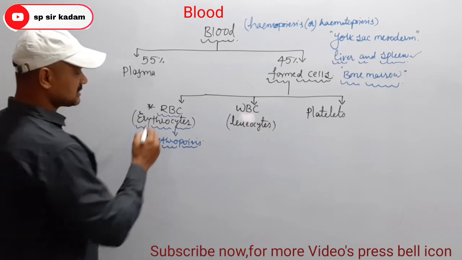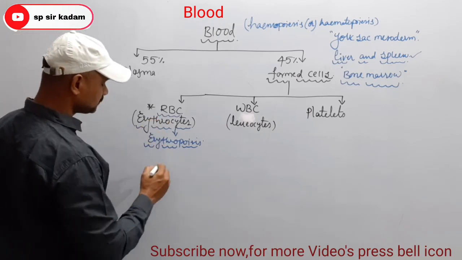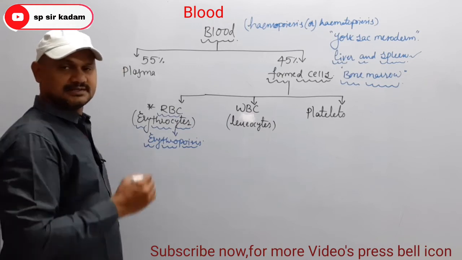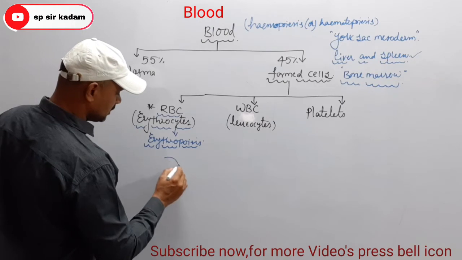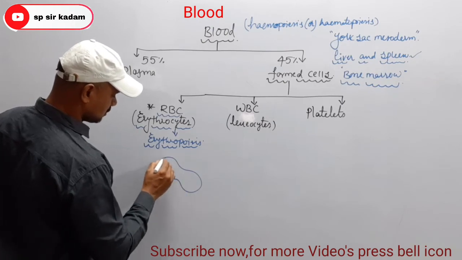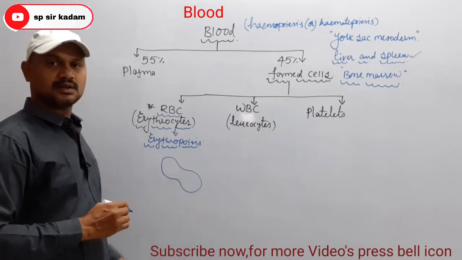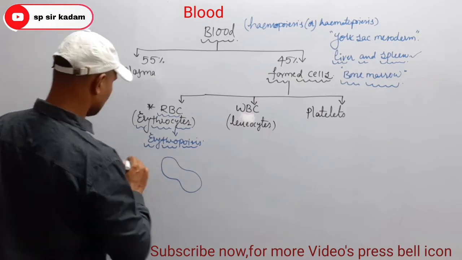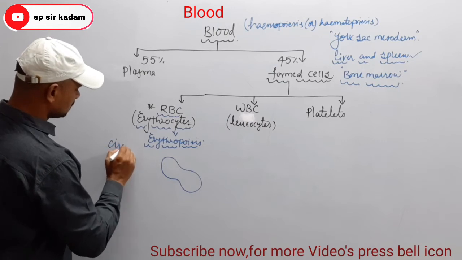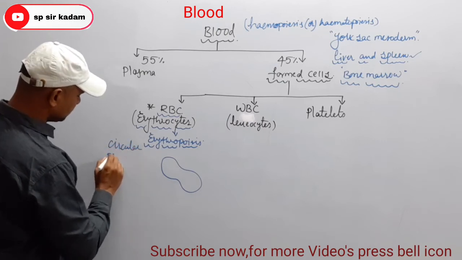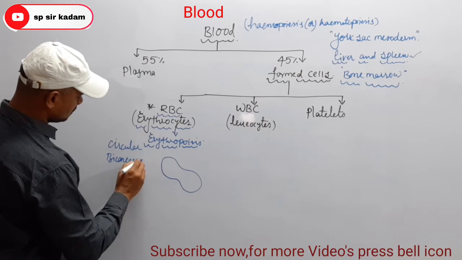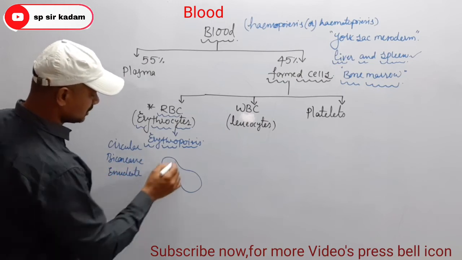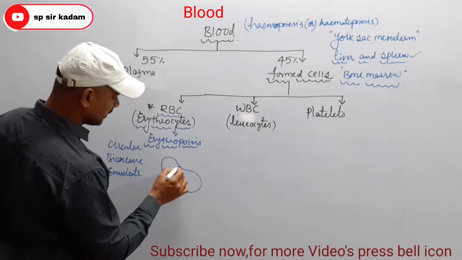When we look at the structure of RBC, erythrocytes of mammals are circular, biconcave, and enucleated, that means absence of nucleus. You have to observe circular and biconcave.